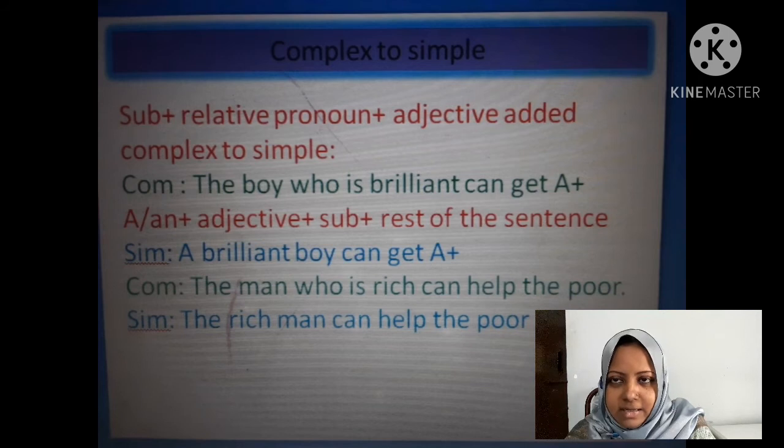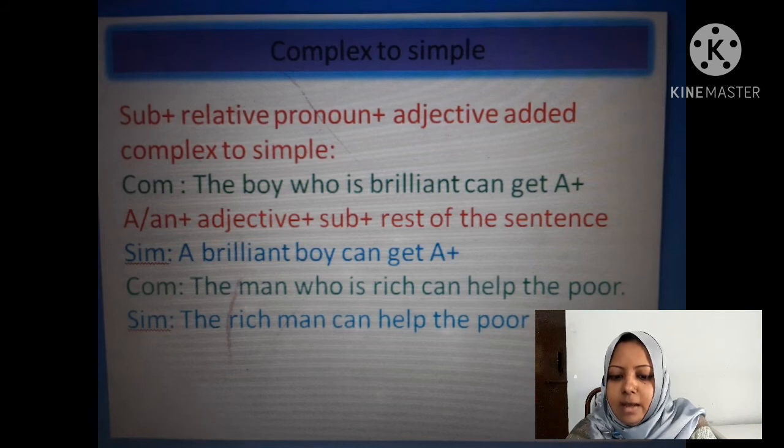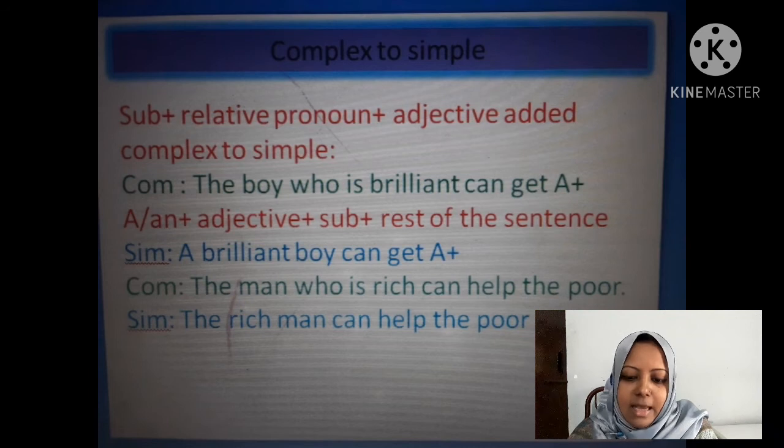The structure, first, A or N, in the place of the A or N you have to take plus adjective plus subject plus rest of the sentence. And the changing of the sentence, a brilliant boy can get A plus. I am telling the complex sentence again. The boy who is brilliant can get A plus. And simple of this sentence, a brilliant boy can get A plus. Okay.